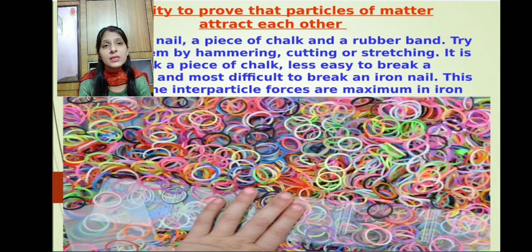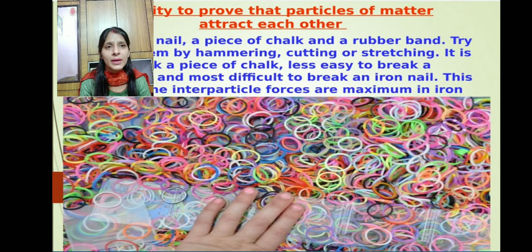Now we'll try to break these three matters by applying certain force, by hammering, cutting or stretching. When you try to break them, you will observe that the piece of chalk easily gets broken down. On the rubber band you have to apply some force, whereas in case of the iron nail, you cannot break it.